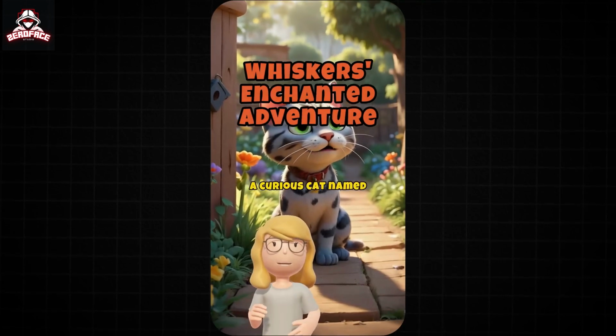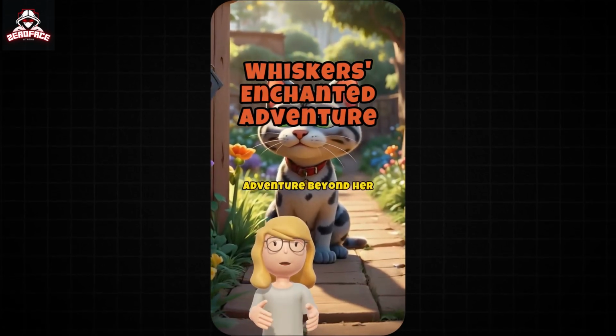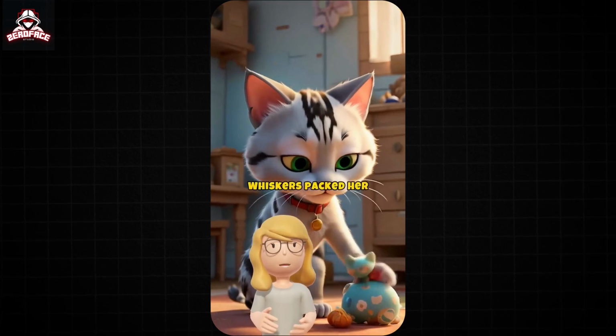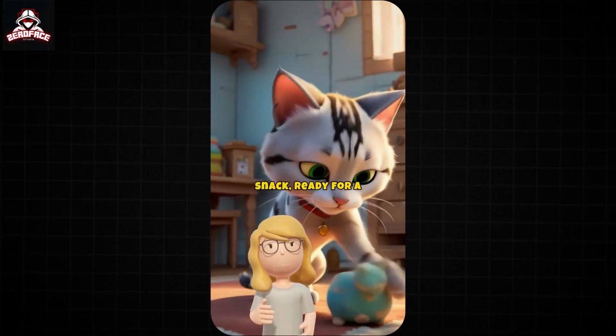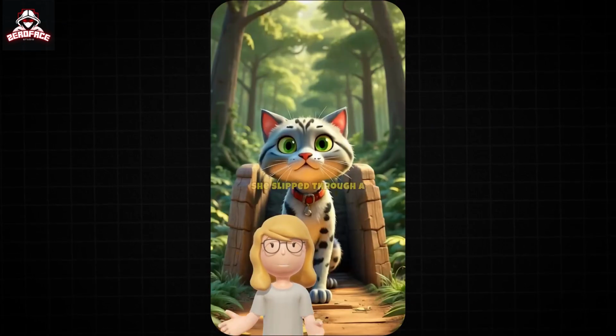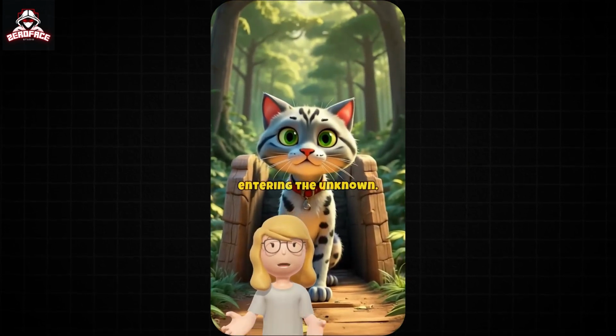A curious cat named Whiskers dreamt of adventure beyond her backyard. Whiskers packed her favorite toy and a snack, ready for a journey. She slipped through a gap in the fence, entering the unknown.